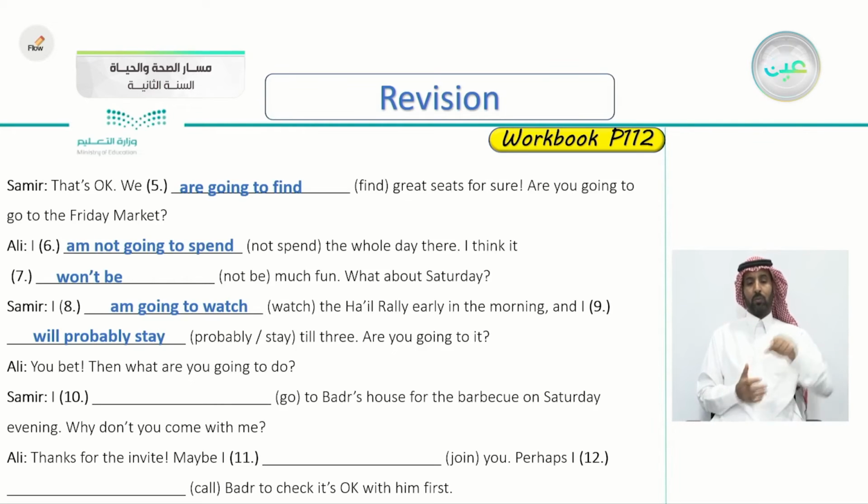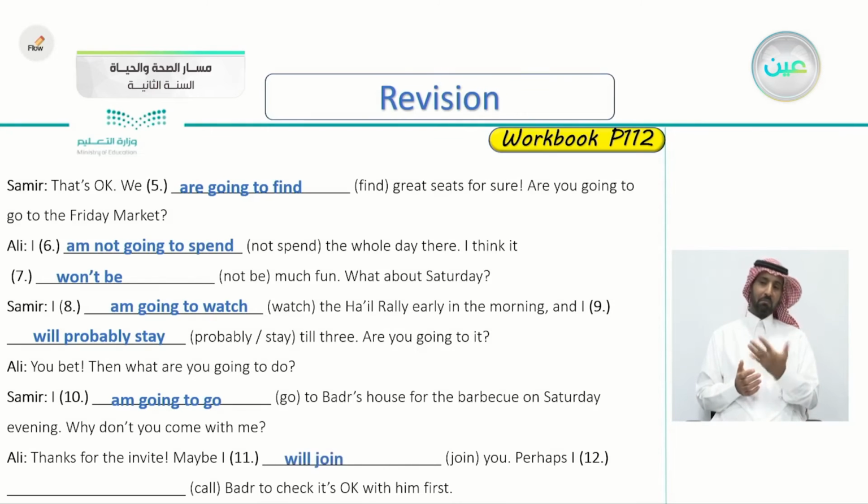Then what are you going to do? Samir says, "I'll go to Badr's house for the barbecue on Saturday evening." So, I am going to go to Badr's house for the barbecue on Saturday evening. Why don't you come with me? Ali says, "Thanks for the invite. Maybe I will join you. Perhaps I will call Badr to check it's okay with him first." Perhaps I will call, yes, he's talking about a future action here. Perhaps I will call Badr to check with him first.